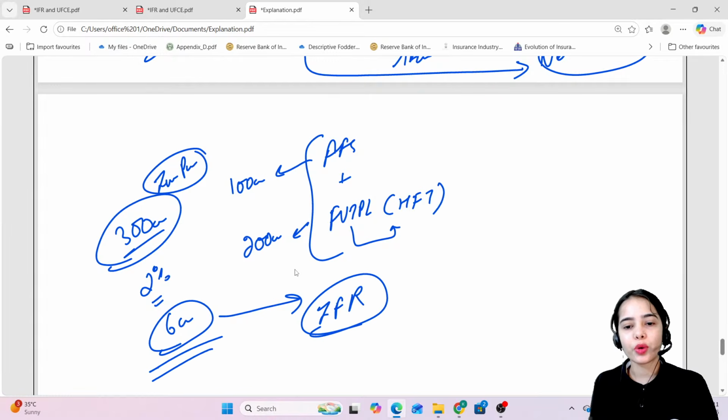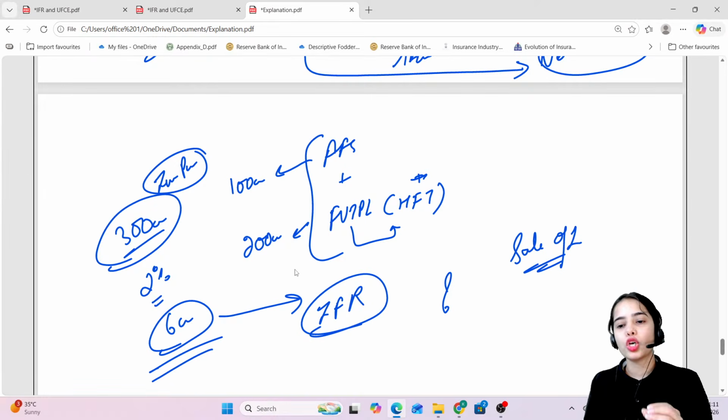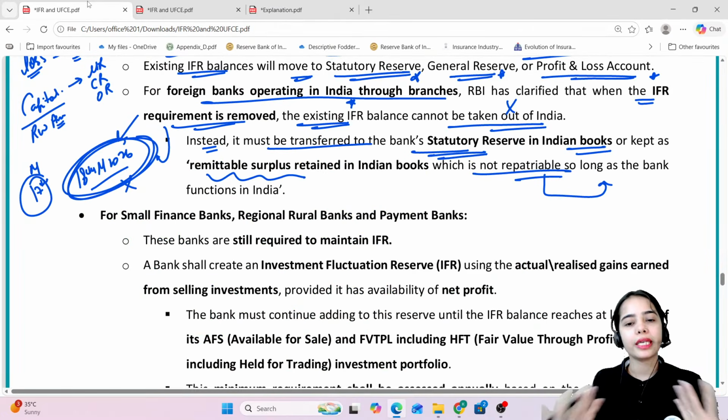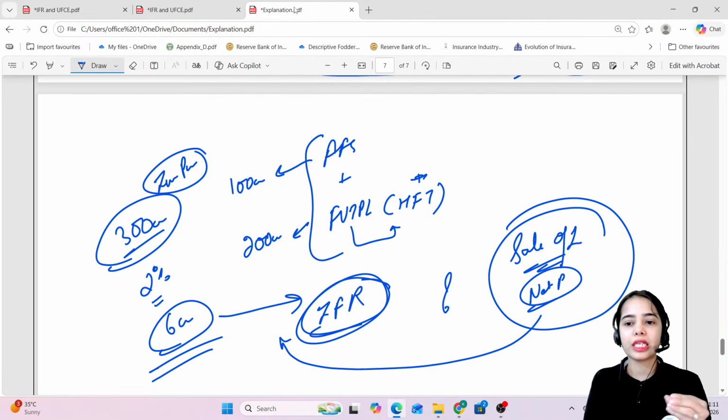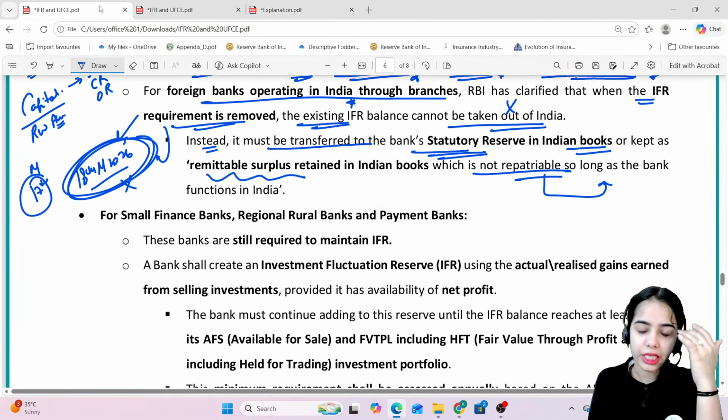And this 6 crore will come from where? From, let's say, the sale of investment. The bank has some assets for trading, so the bank is selling the investment also. If there is net profit, from that net profit from the sale of investment, the money should be transferred to the IFR. Okay, if the profit is not there, then there is no need to transfer the money to the IFR, but whenever there is any net profit, from that the money has to be transferred to the IFR, so that the IFR can be 2% of the investment portfolio. Okay, this is the idea.